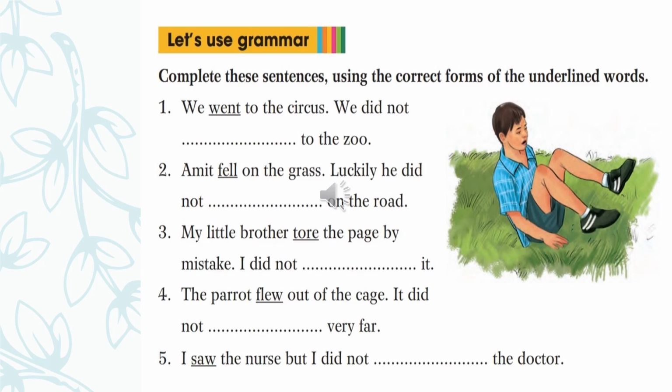Okay, so underlined verb, it is given, fell. So what is the first form of this? Tore. What is the first form of this? Flew. What is the first form of this? Saw. What is the first form of this? Already it was in the earlier example, so it's very easy. I told you in the did only. So did is there, so first form of the verb, because did not, see. So try it, please try, because it's not too difficult.